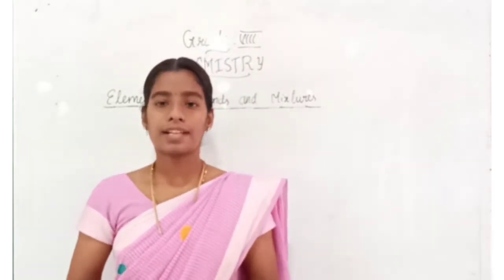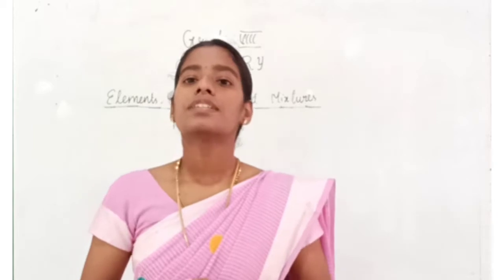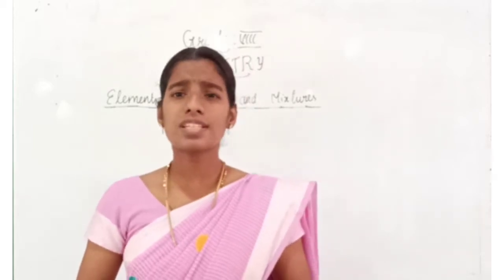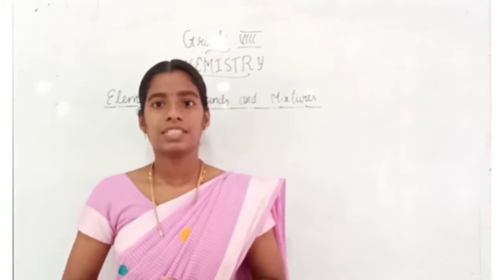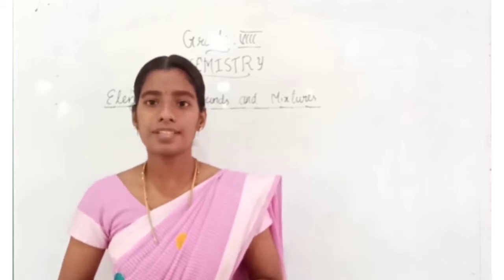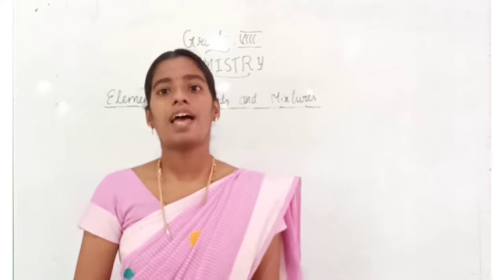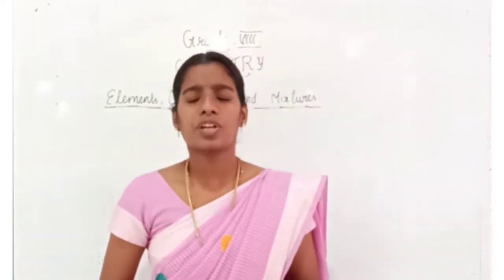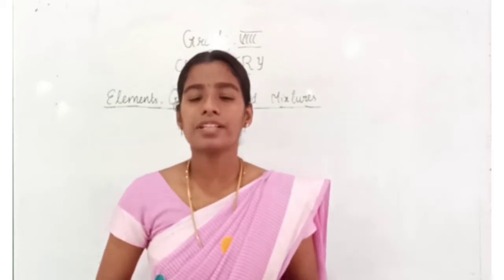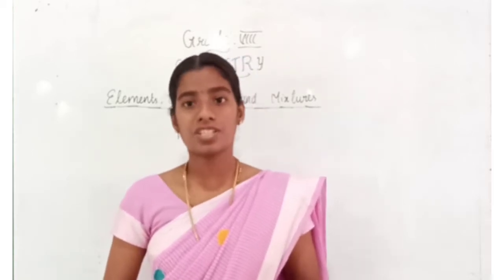Now we are going to start a new chapter. What is our new chapter? Anybody know? Yeah, it's elements, compounds and mixtures. What are we going to learn in this chapter?